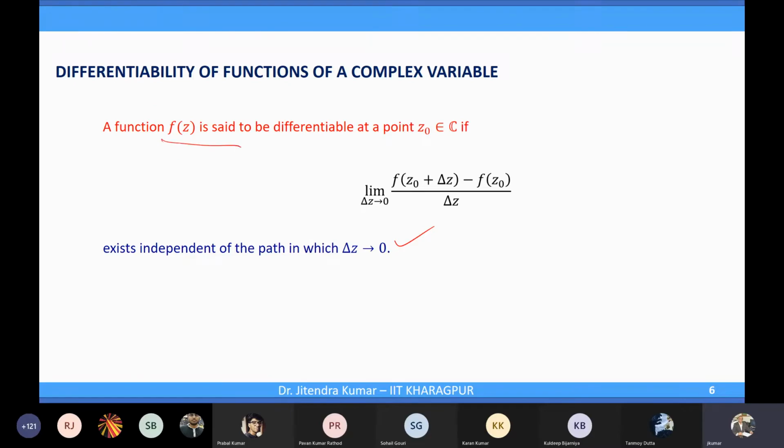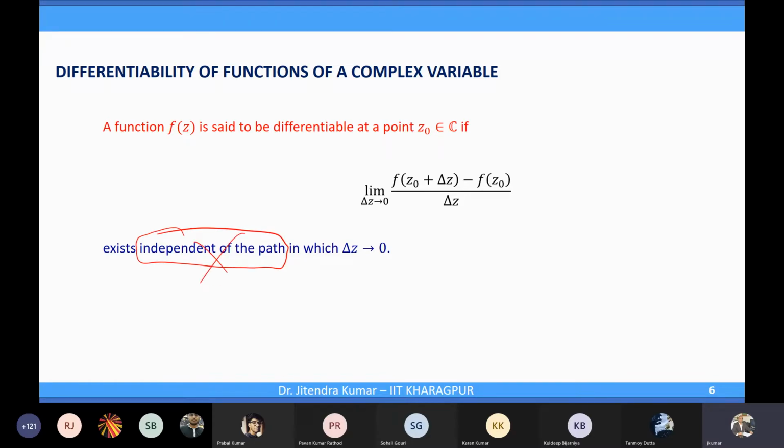The limit as delta z goes to 0 exists itself independent of the path, otherwise you will not call that exists, as it depends on the path.